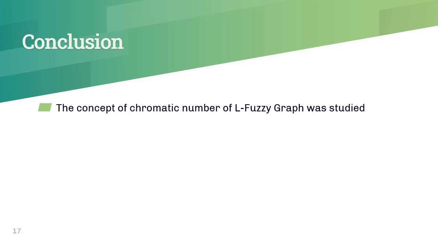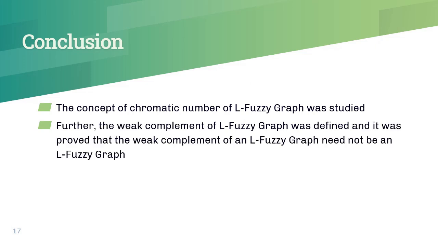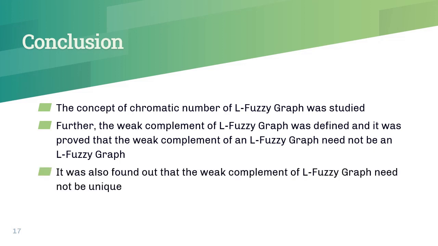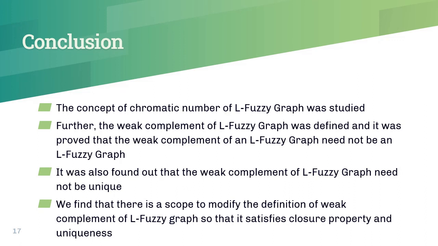Here we discuss the concept of chromatic number of alpha C graph. Further, the weak complement of an alpha C graph was defined and it was proved that the weak complement of an alpha C graph need not be an alpha C graph. It was also found that the weak complement of an alpha C graph need not be unique. We find that there is scope to modify the definition of alpha C graph and weak complement of an alpha C graph, so that it satisfies the closure property and uniqueness.